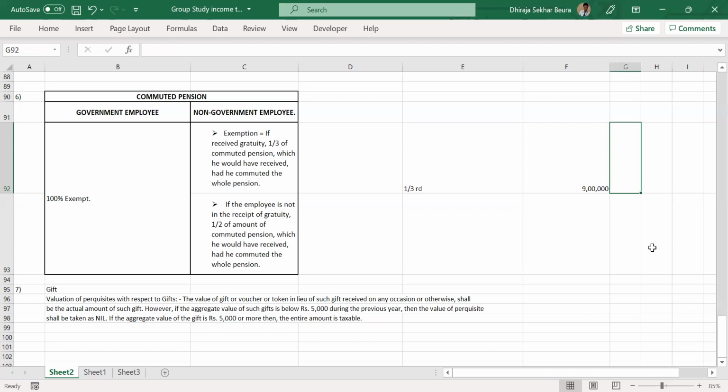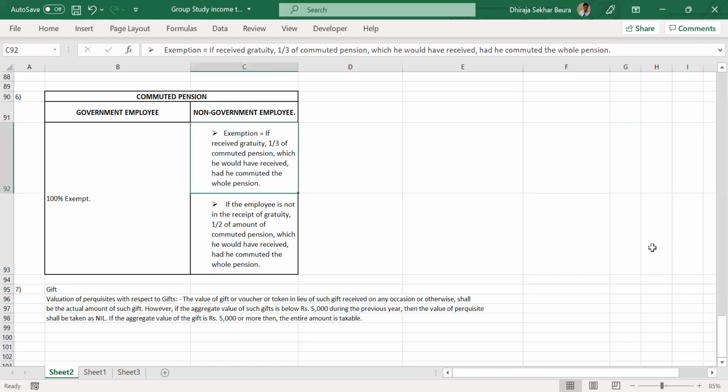The amount is correct, but the calculation you described was incorrect. You said 1/3 multiplied by 9 lakhs. The mathematical calculation is 9 lakhs divided by 1/3, which is the same as multiplying 9 by 3. So in order to calculate the total pension, you just divide that portion from that value. Why is it necessary? I'll tell you in a bit. Is this clear to everybody? Any doubts in this small calculation?